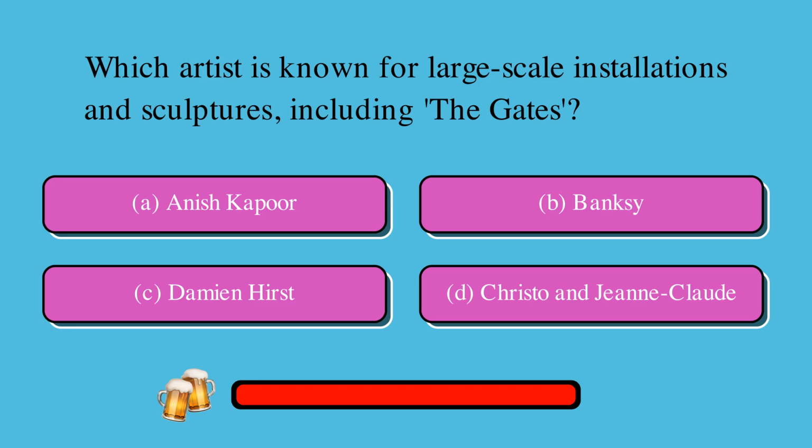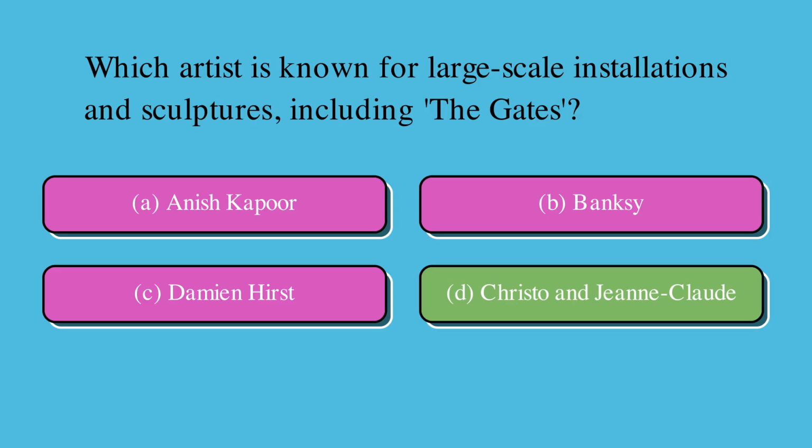Which artist is known for large-scale installations and sculptures, including the Gates? Is it A. Anish Kapoor, B. Banksy, C. Damien Hirst, or D. Christo and Jean-Claude? The correct answer is D. Christo and Jean-Claude.